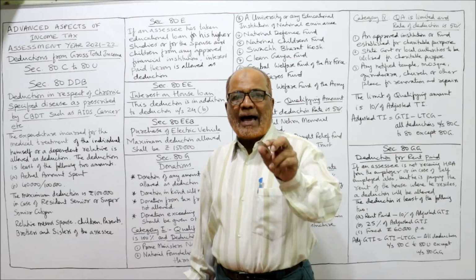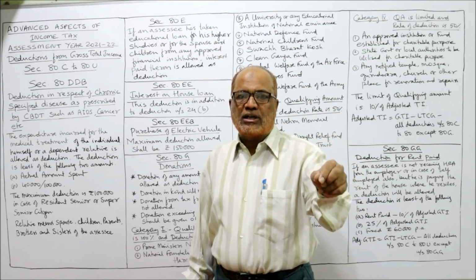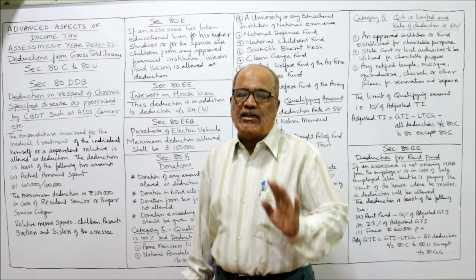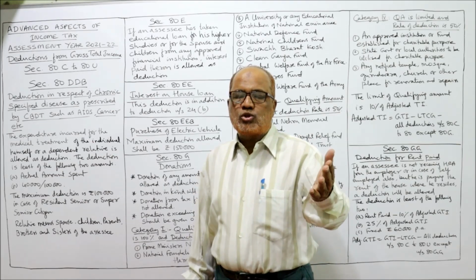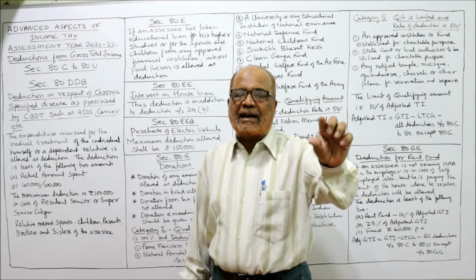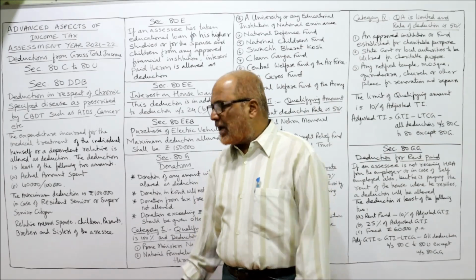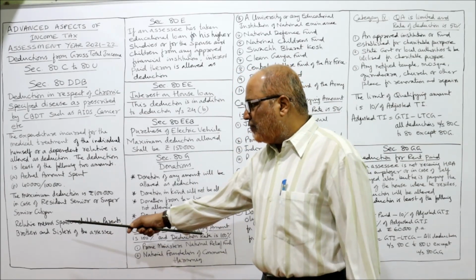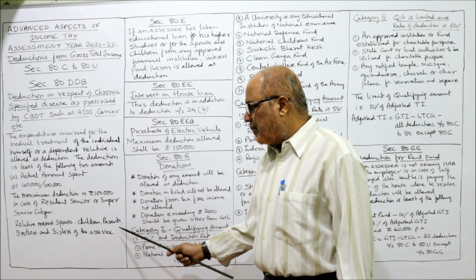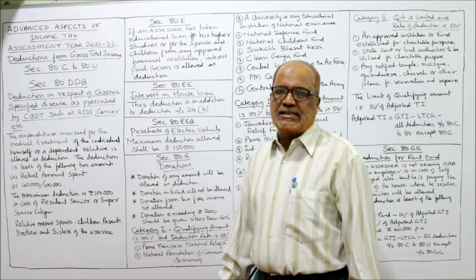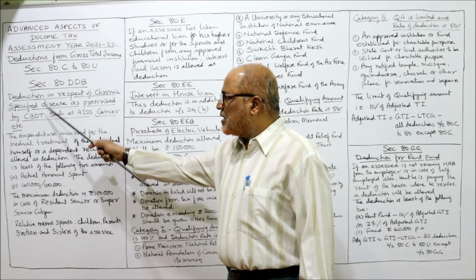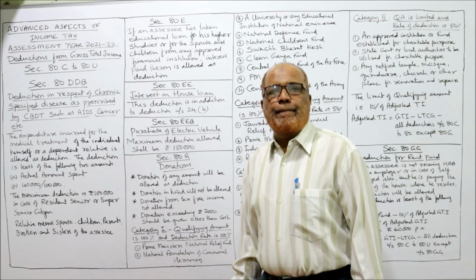The least of the following: actual amount incurred or 40,000, whichever is least, for non-senior. For senior, super senior, actual amount spent or 1 lakh, whichever is least, will be allowed as deduction. A relative means spouse, children, parent, brothers and sisters of the SSC. That's it. So these are the provisions regarding 80DDB.